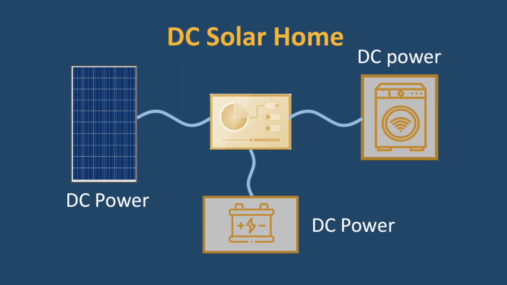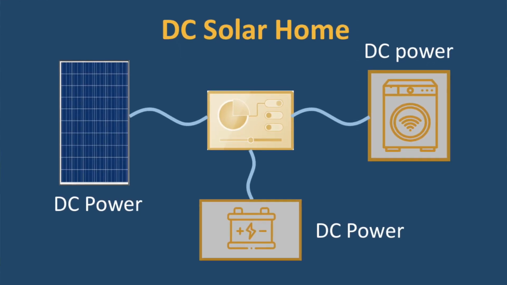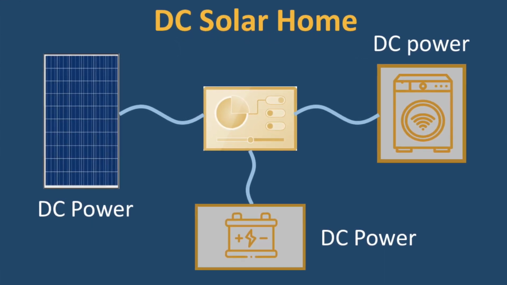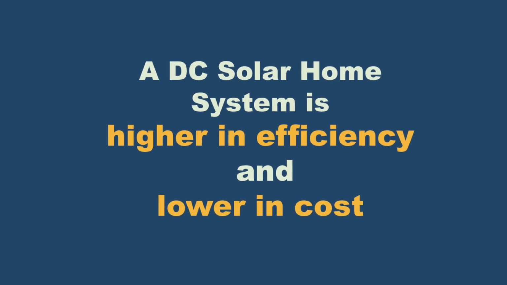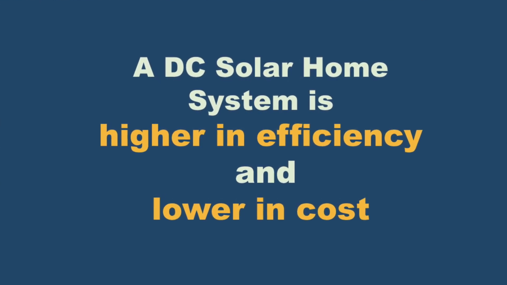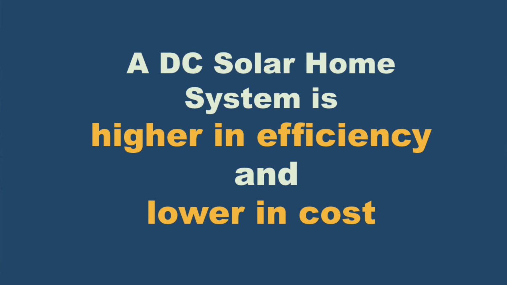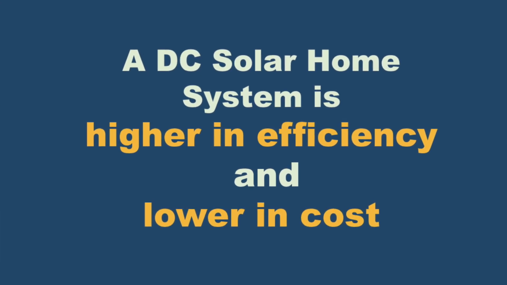So when it comes to the solar powered DC house, then everything is DC. Your solar panel is generating DC, your battery is storing in DC, and your loads are utilizing DC power or DC current, and therefore there is a whole kind of harmony and the synchronization within the whole system. As a result, the system will perform better, will be more efficient, and will be more cost effective as well.